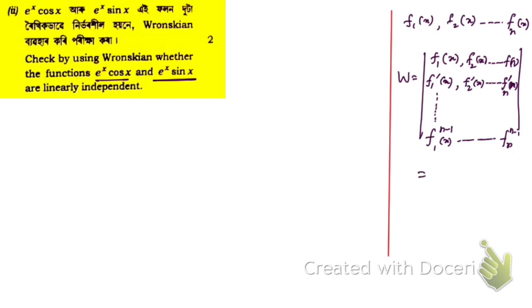And if this is not equal to 0, then these functions are linearly independent.